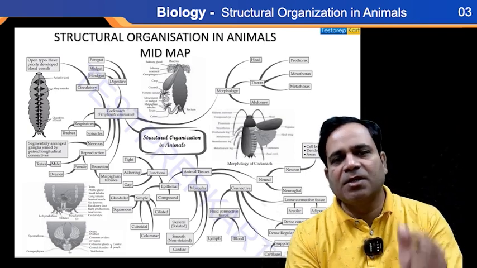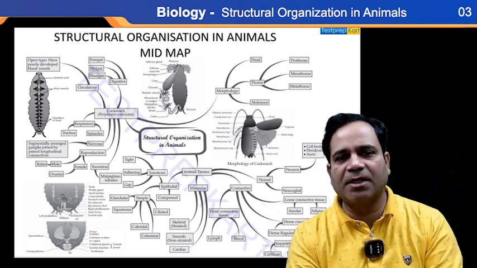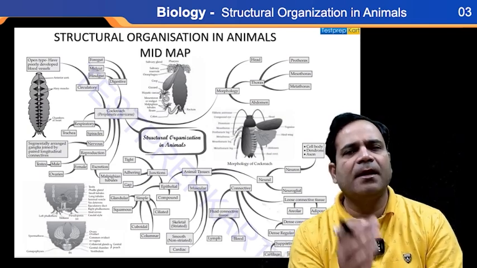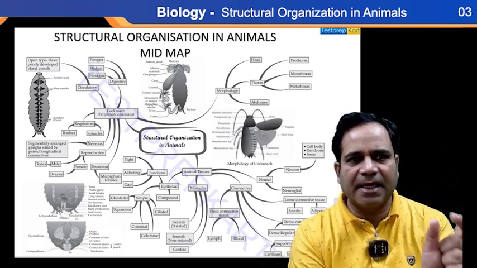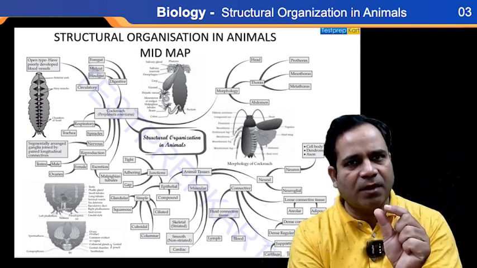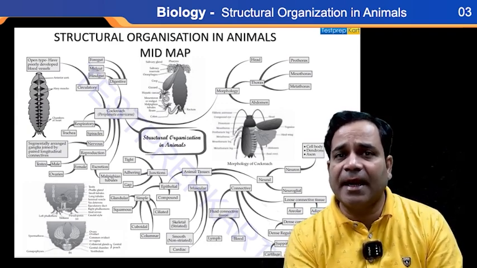Here it is important to know first about animal tissue, and then we go to particular animals to know about their structural organization. So first you must be clear about what animal tissue is.